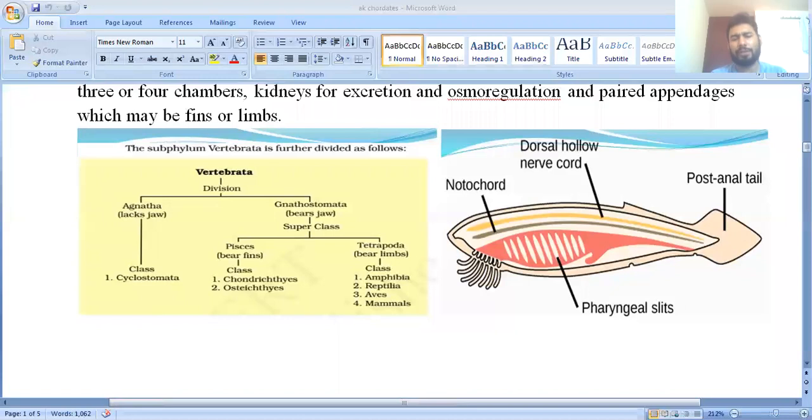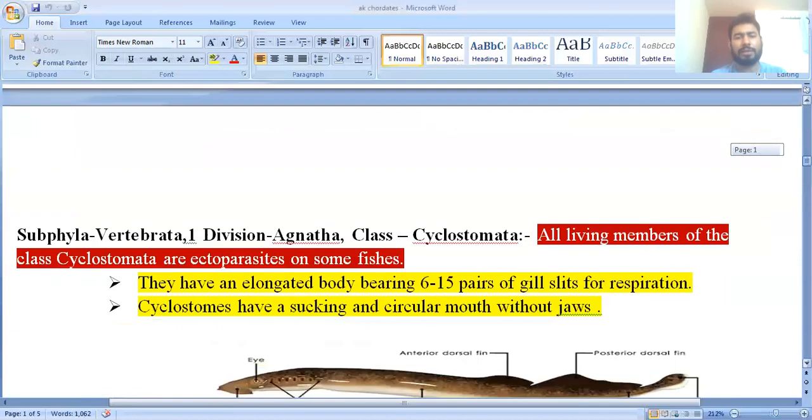Presence of solid dorsal notochord, presence of the dorsal tubular nerve cord, post-anal tail present, and presence of paired pharyngeal gill slits. So these are the chordates. These are considered as chordate characters.